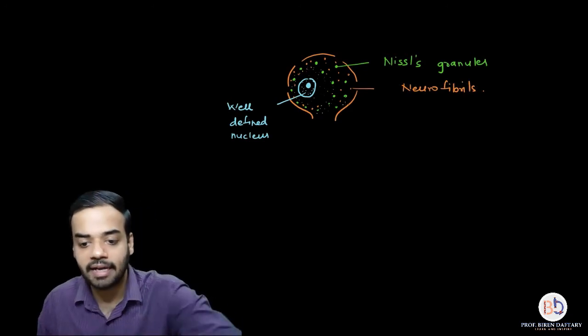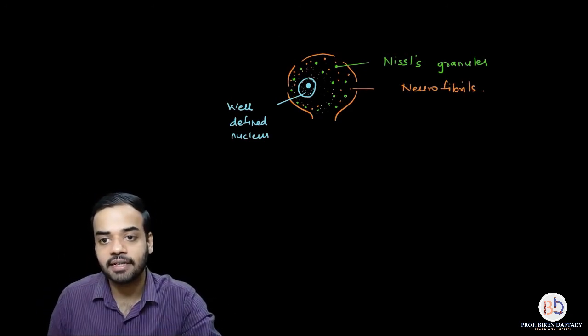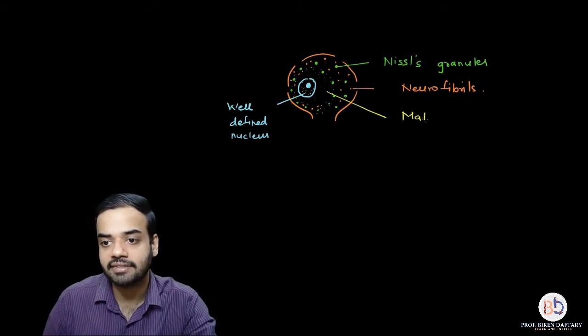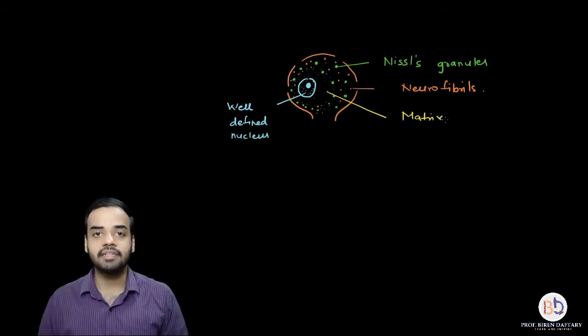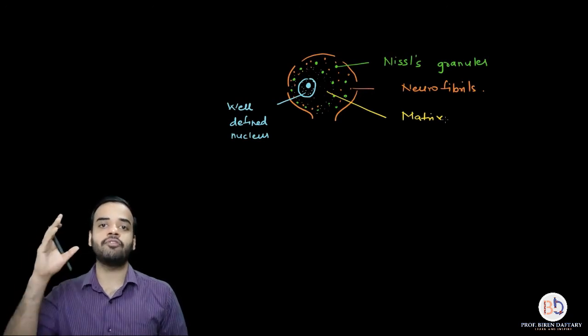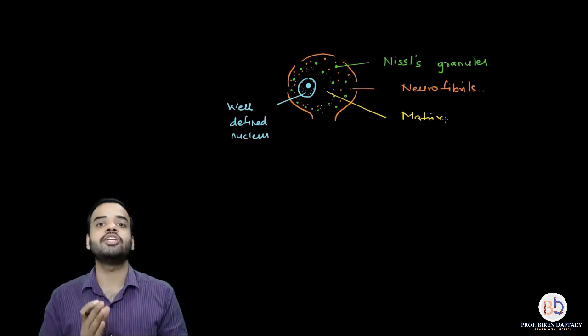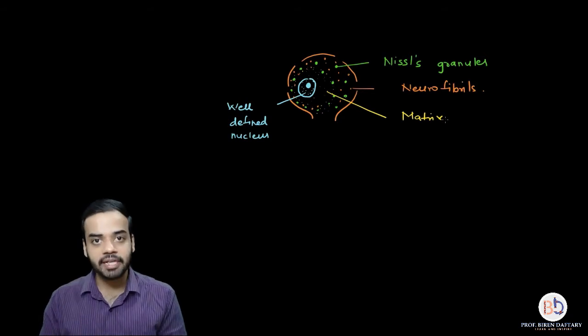Apart from that, this plain yellow part is the matrix. Matrix is the cytoplasm. I hope it is clear. So the cyton is made up of a well-formed nucleus having nucleolus, nuclear membrane, and the matrix called nucleoplasm.